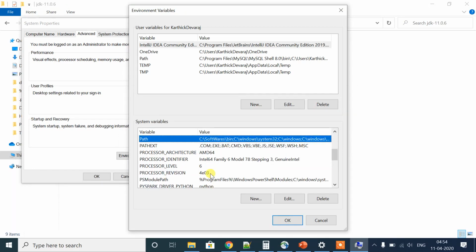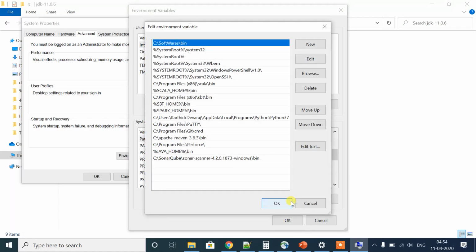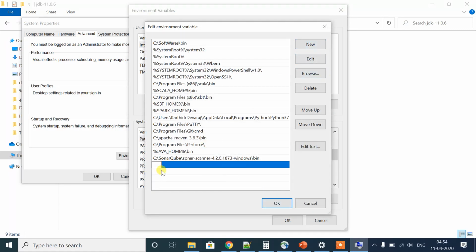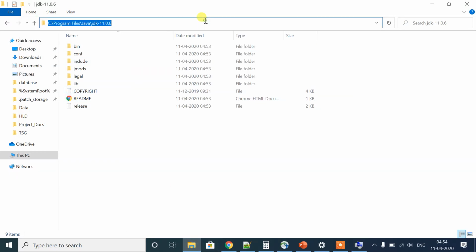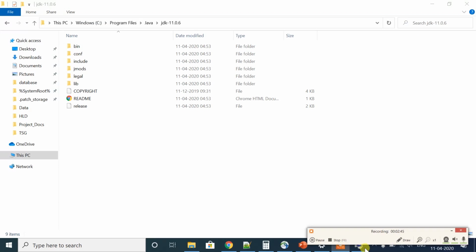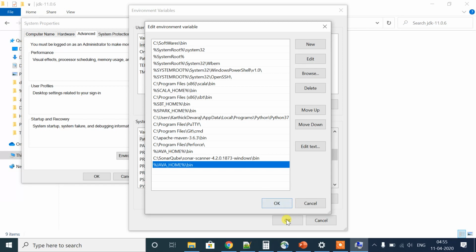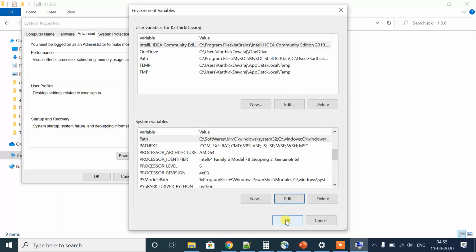As well, we need to set the path also. Just edit this path and create new, then enter percentage JAVA_HOME percentage backslash bin. So basically we are referring to JAVA_HOME slash bin, which means we are referring to this directory. Once this Java environment variable is set, just click OK.